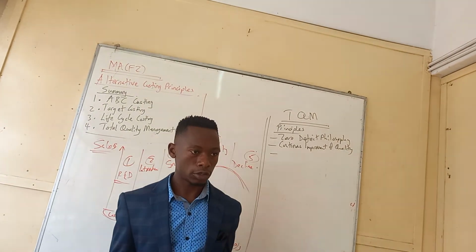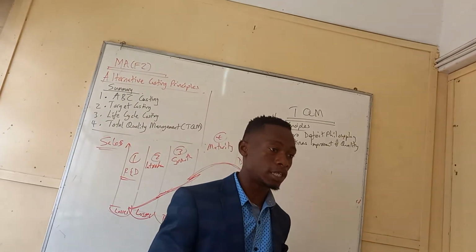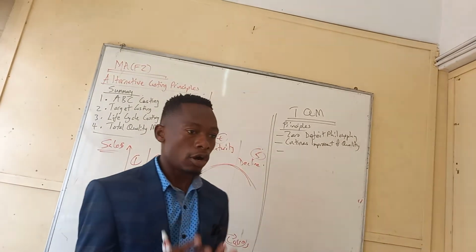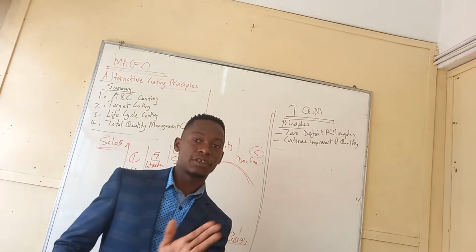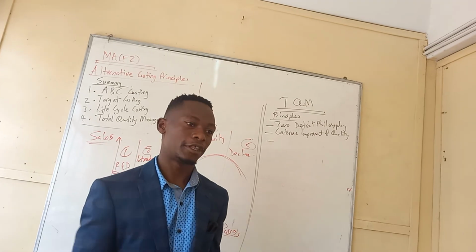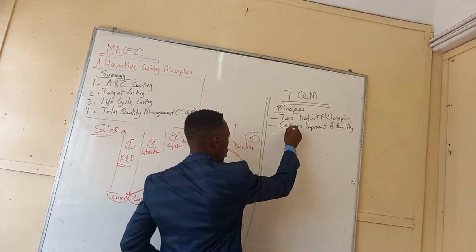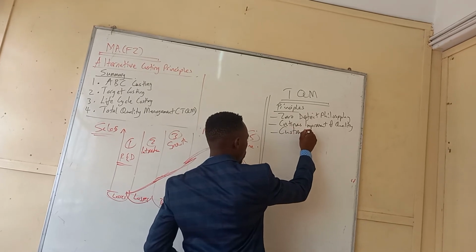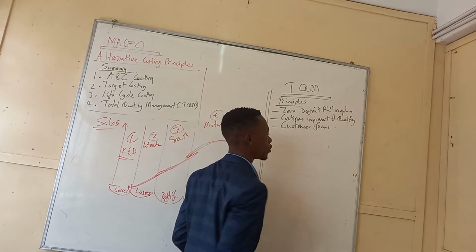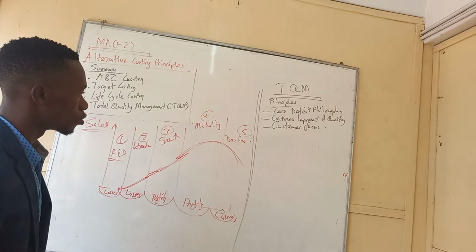People used to say iPhone 12 is the best, iPhone 10, iPhone X, right? They used to say the best, but later on they produced iPhone 13. You get it? So on their side, yes, they might say they've given you the best, but they aim to improve the quality so as to meet the customer expectations, right? So in other words, they focus on the customer needs. So you call it customer focus. That's another principle of total quality management.